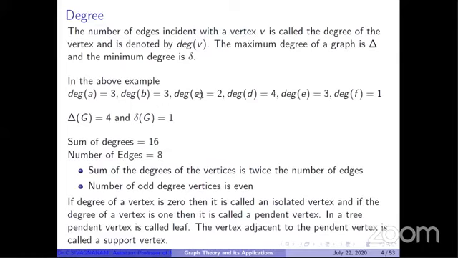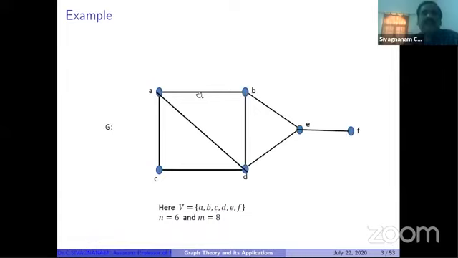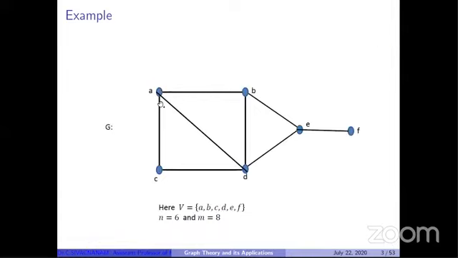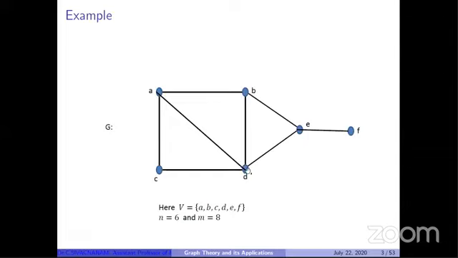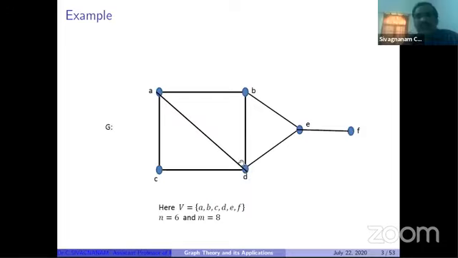So in the above example, you have to see what is the degree of A. There are 3 edges incident with this vertex A. So degree of A is equal to 3. What is the degree of D? 4 edges are incident with this vertex D. So degree of D is 4. You can